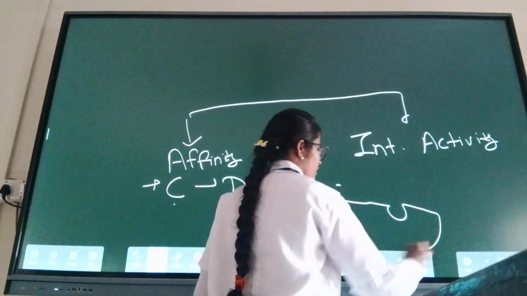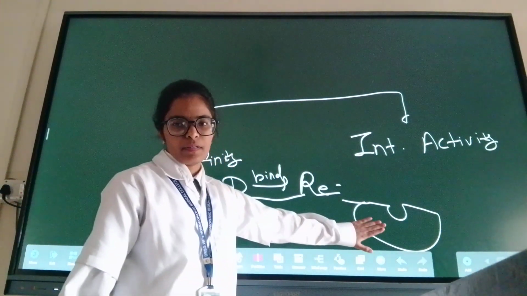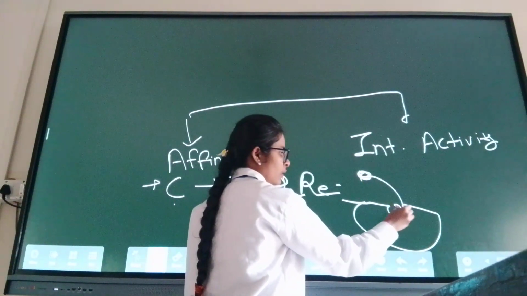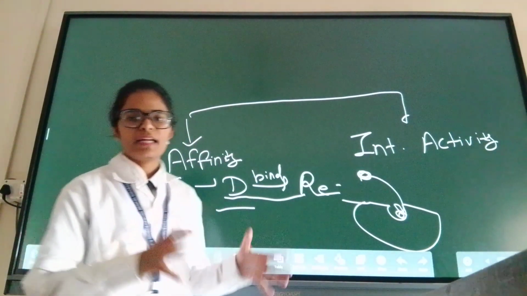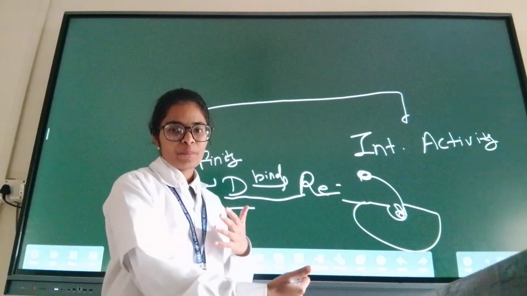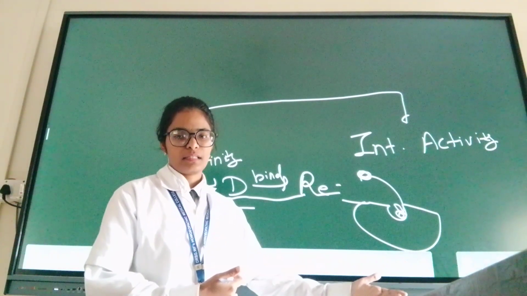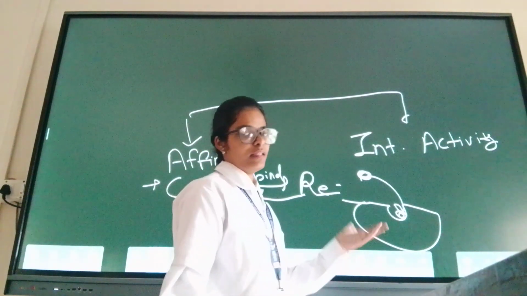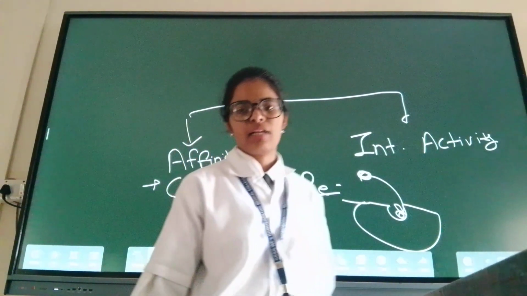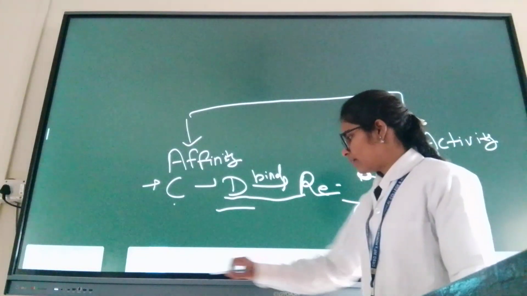And what is intrinsic activity? Suppose this is the receptor, and this is our substrate. It binds with the receptor with its affinity. After binding, the response it creates, the action, its effect, is nothing but intrinsic activity. Okay, we call it intrinsic activity. We understand the two terms. Let's start with affinity.